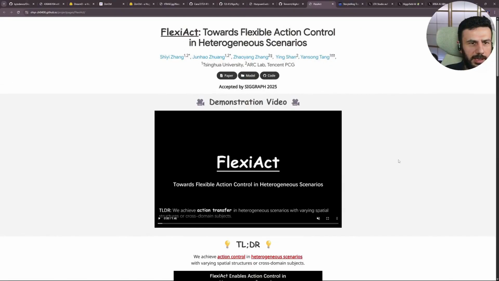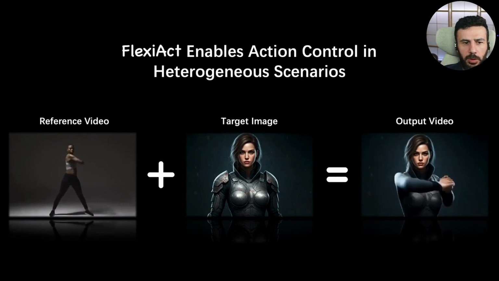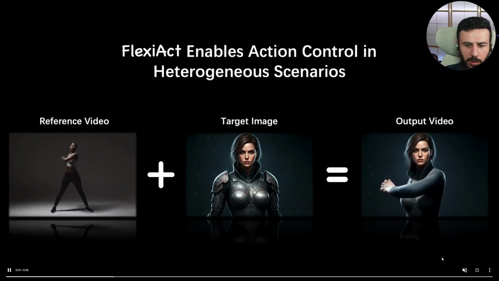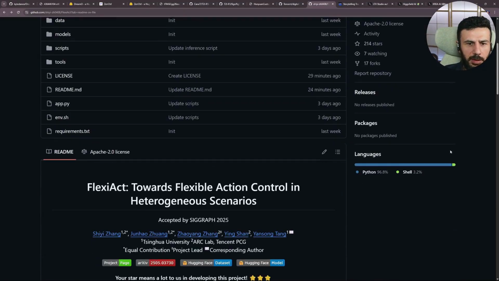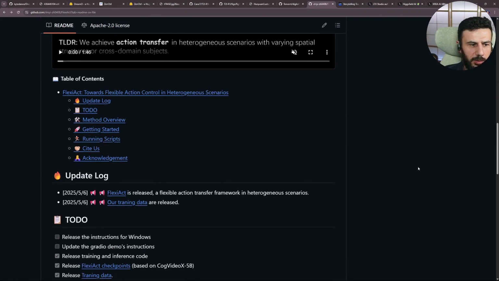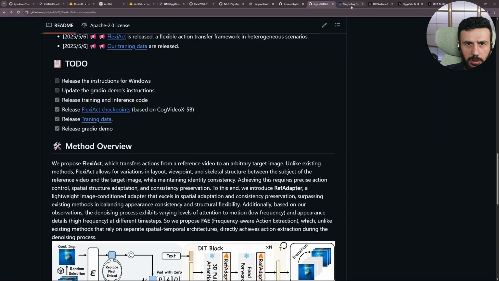Let's continue with FlexiAct. FlexiAct takes movements from a video and adapts them to an image. So, for example, you can make your AI model do a TikTok dance. Requirements are not specified. There's also no Hugging Face demo, and even with a 5090, it's still not usable. That means you'll need more than 24 GB of VRAM for it.